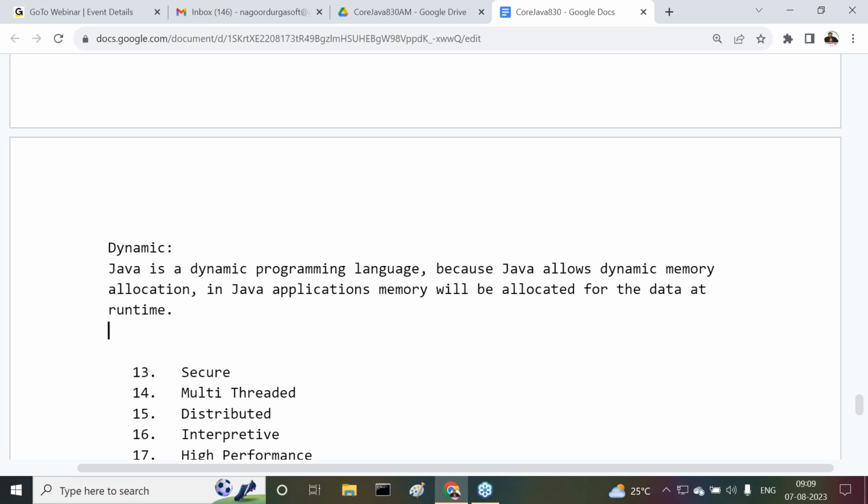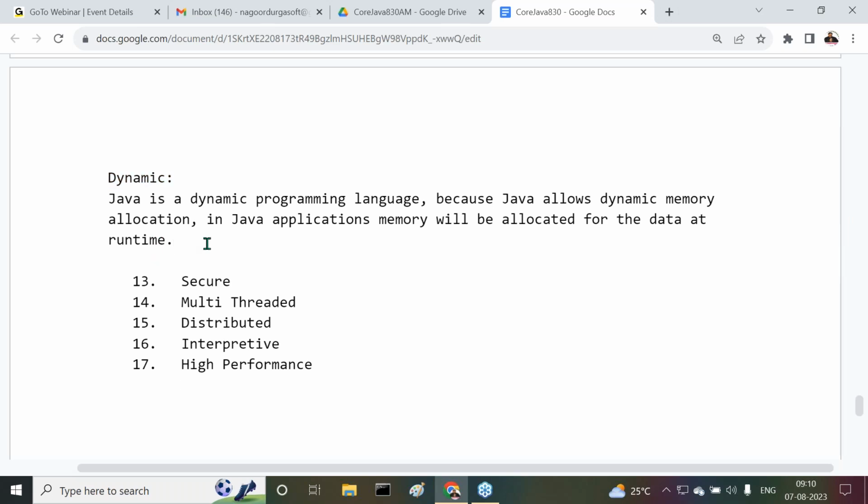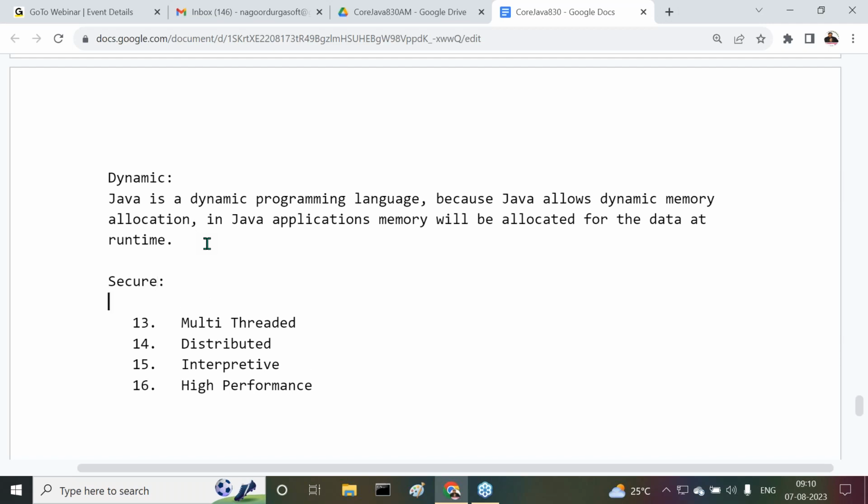All of you get my point or not? So Java is a dynamic programming language. Why? Because Java allows dynamic memory allocation. So in Java applications, memory will be allocated for the data at runtime. Once memory is allocated, so many operations are going on at runtime only. So we can conclude Java is a dynamic programming language.